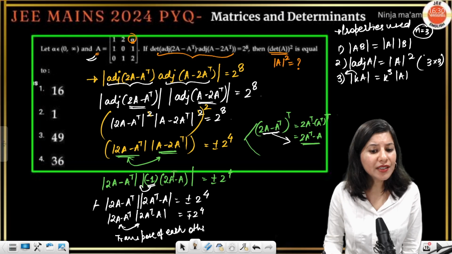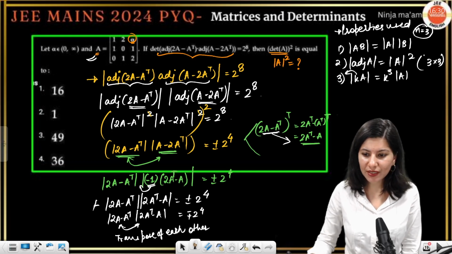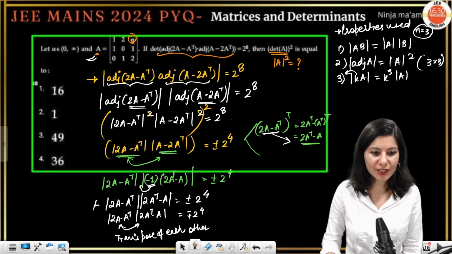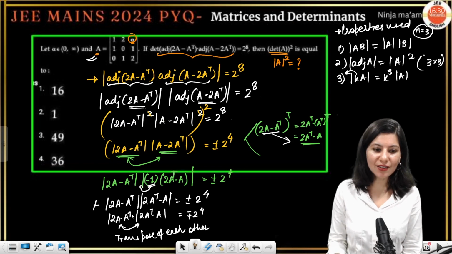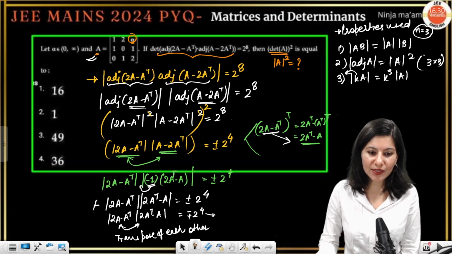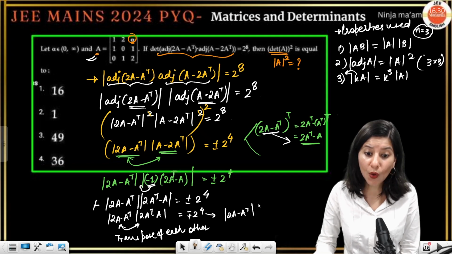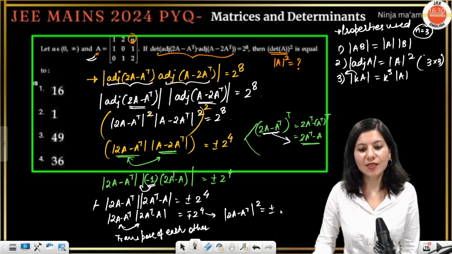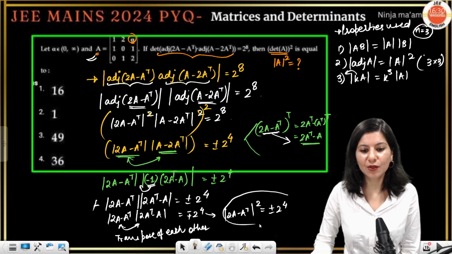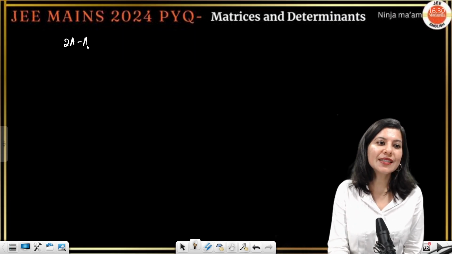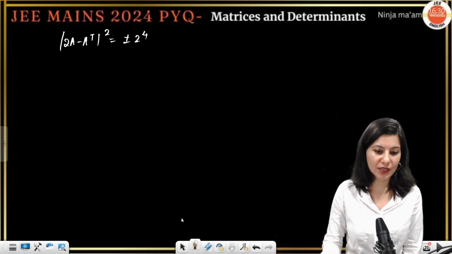But in determinant, I have already told you, let's just go back. A transpose is A. If both are transpose of each other, you just pick any one and just write it like that. So this will actually become 2A minus A transpose whole square, and this is plus minus 2 raised to power 4. Yes or no? Let us just do it on the next slide. 2A minus A transpose whole square is plus minus 2 raised to power 4.